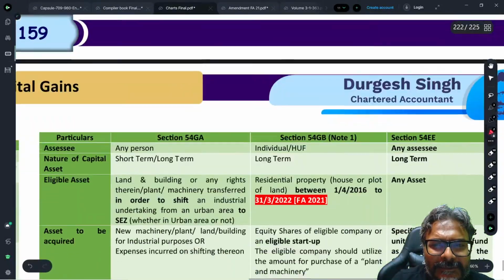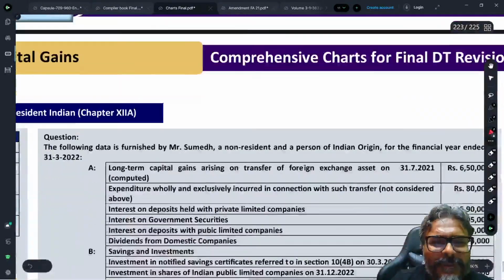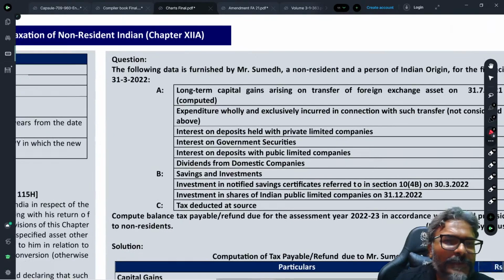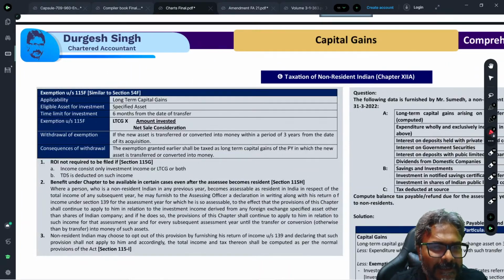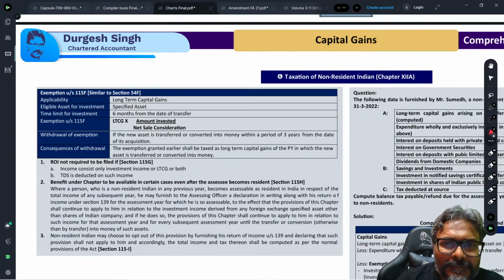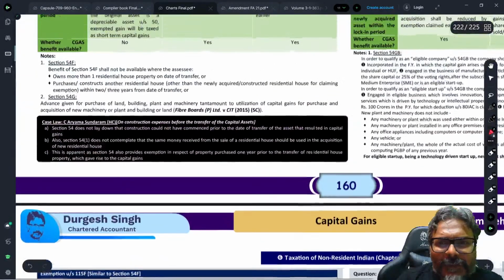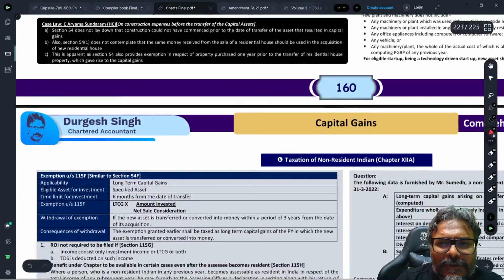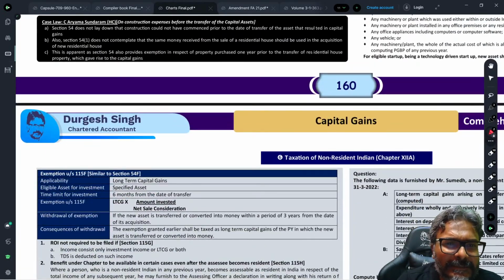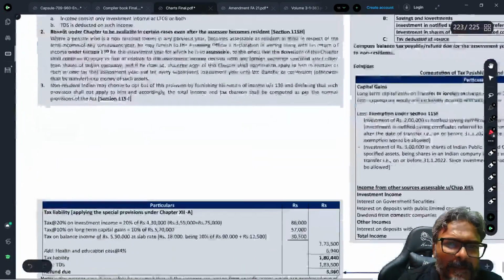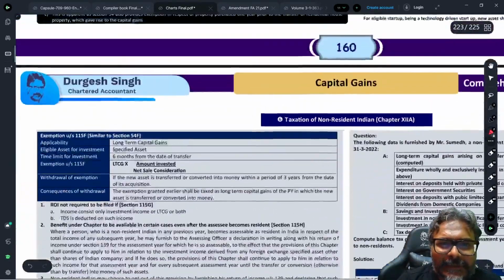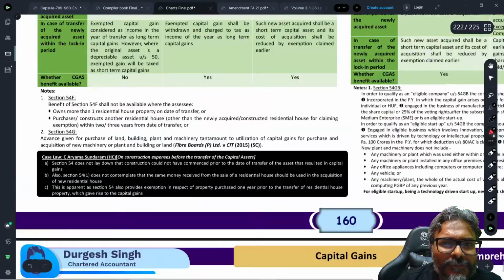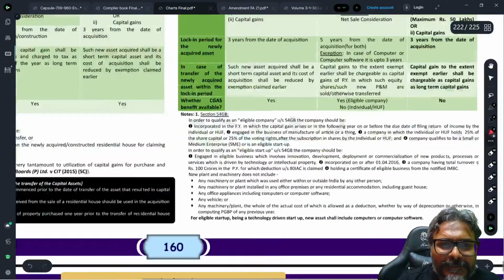On the NRI taxation, this is our second particular discussion. Students, this is the capital gains calculation in the NRI. As you all are aware, students, so far as the taxation of the NRI is concerned, all of you are aware of this.